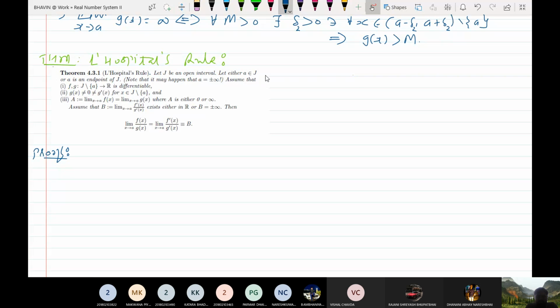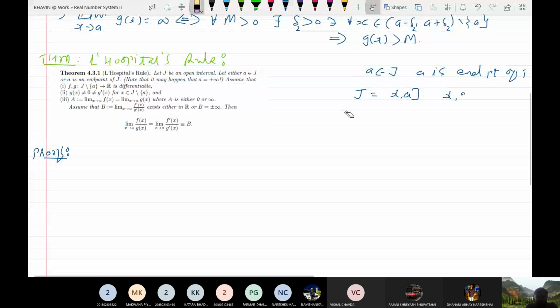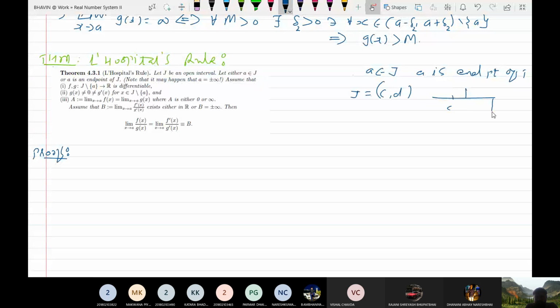See, this is the situation. A may be in J or A is an endpoint of J. Means J is of the form, let me take J equal to CD. Suppose J is CD, where A lies between C and D, or D equal to A also is possible.